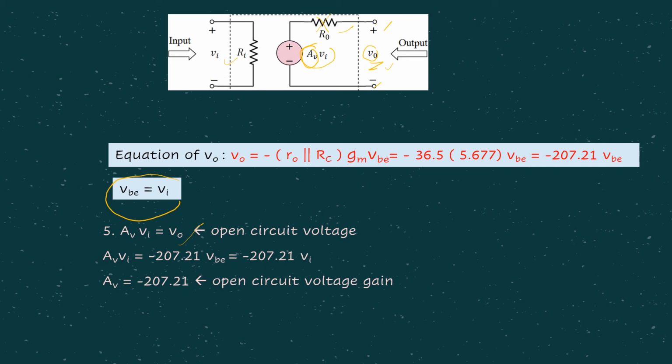And we still remember V0 is given in terms of VBE from step number 2, then we substitute accordingly, and this VBE can be replaced with VI, where VBE equals VI just now, right? From here you can substitute accordingly, then cancel out, and we get the open circuit voltage gain. Now we have all three that can be represented in our voltage amplifier model: Ri, R0 as well as the AV.